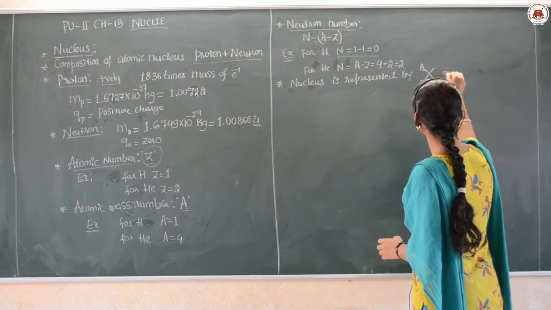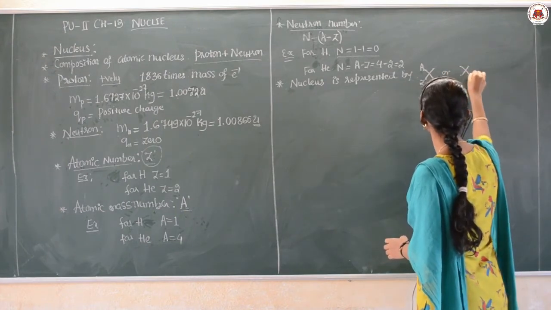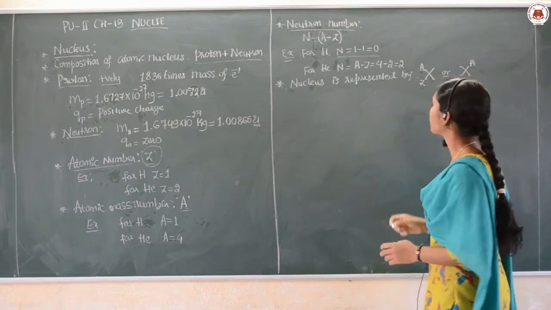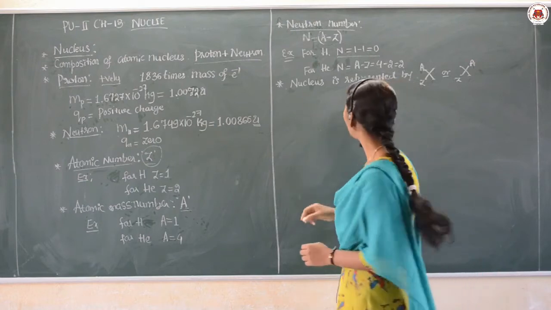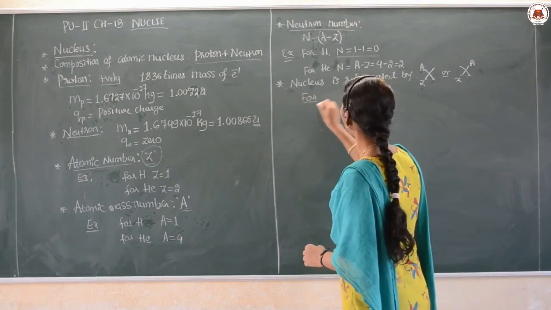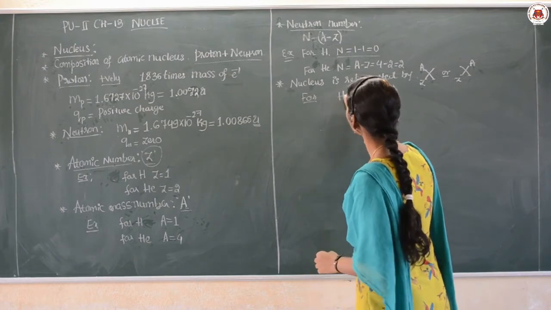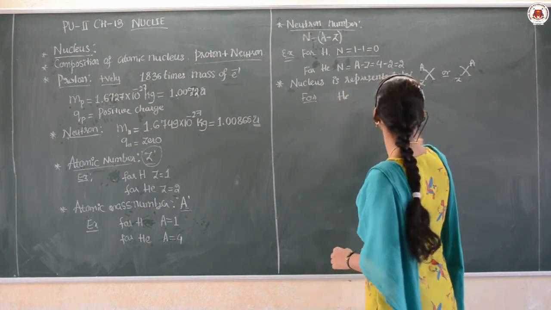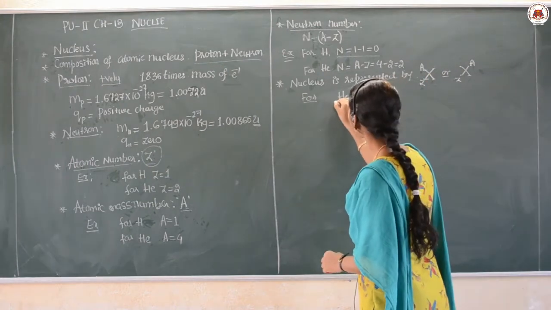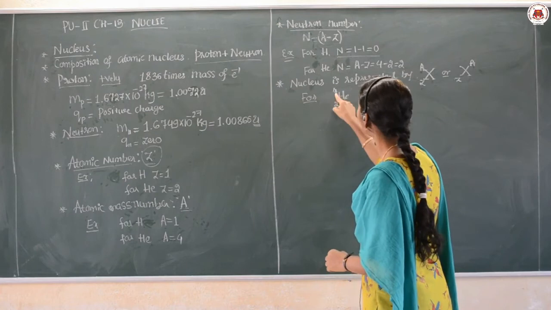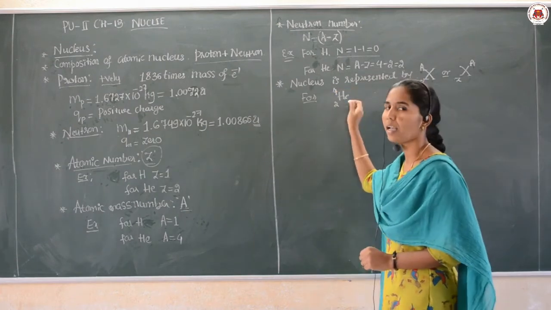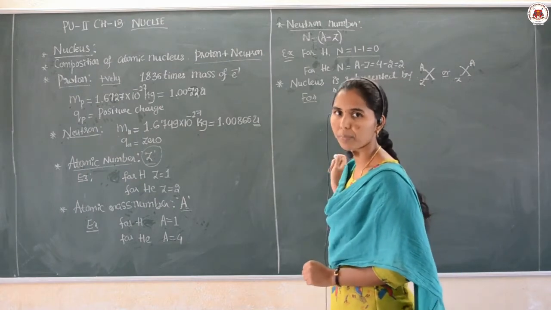Or in some texts they can also represent it like this, where the Z number is here and the atomic mass number is given here. Yes, and for this I can use again the example of helium. For the helium nucleus, here I am using He, that is X means nucleus of helium, and I can represent here 2 and 4. 4 is the atomic mass number, 2 is the atomic number, right? Like that we can write for different elements also.